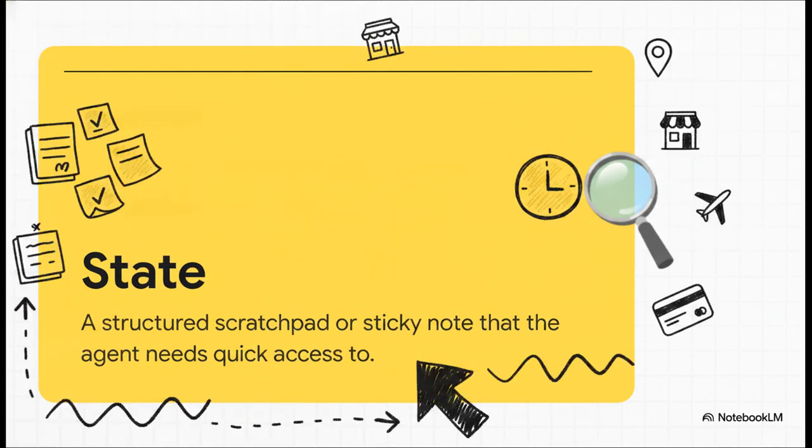And that brilliantly brings us to our next concept, which is state. While the session is the entire conversational transcript, state acts more like a structured scratch pad. Think of it like a sticky note for the AI. You really don't want your underlying AI model wasting expensive compute power rereading 15 previous messages just to dig up one tiny value, right? State allows the agent to just grab quick facts, a restaurant name, a destination, a flight confirmation number, instantly and efficiently.